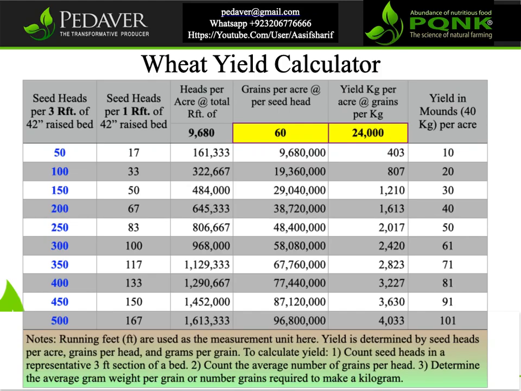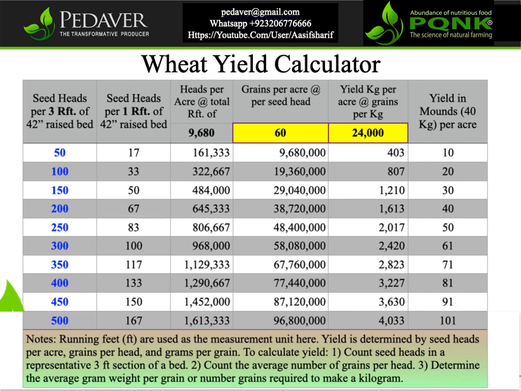Wheat yield calculator. Notes: running feet, or foot, are used as the measurement unit here. Yield is determined by seed heads per acre, grains per head, and grams per grain.